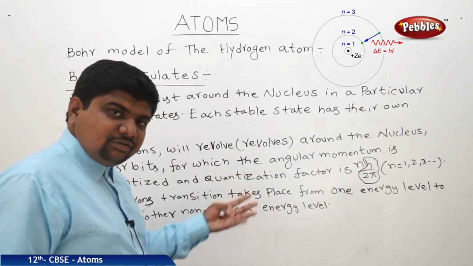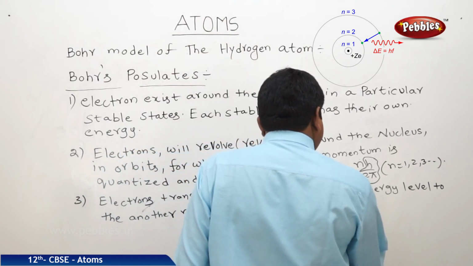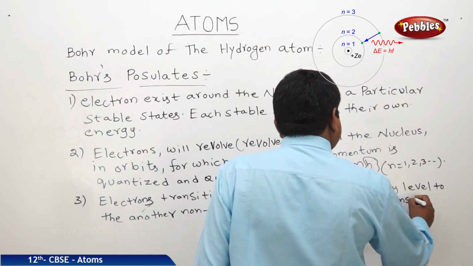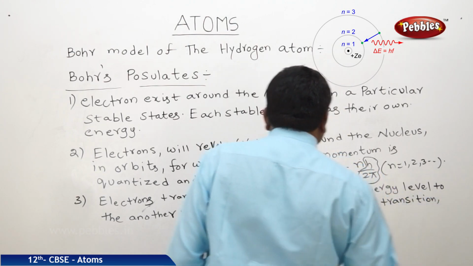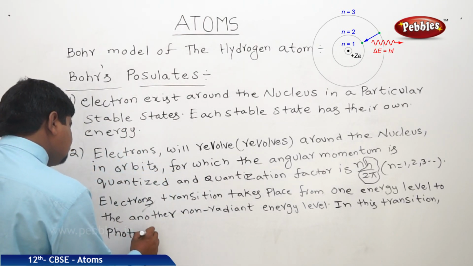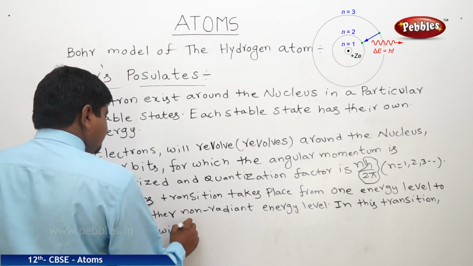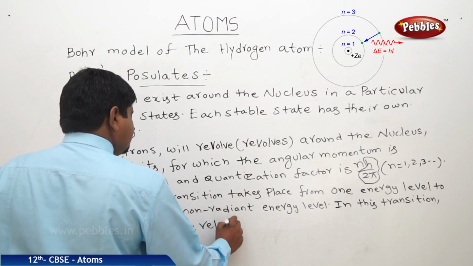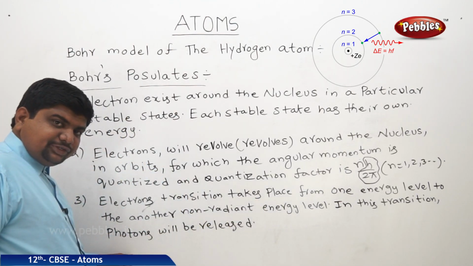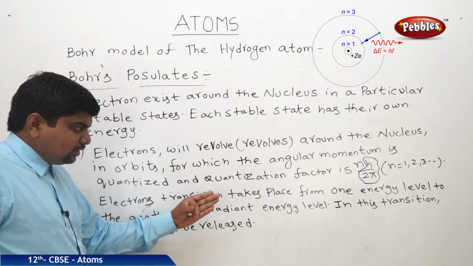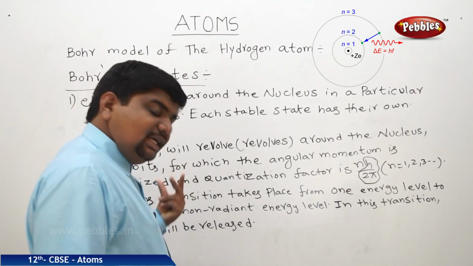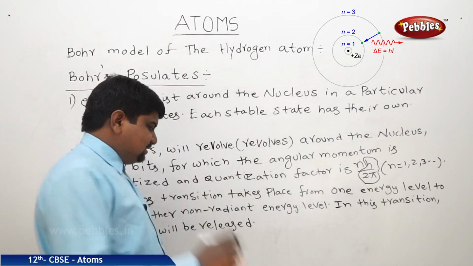So in this transition, photons will be released. And the energy of this photon, which is released due to the transition of electrons from one energy state to another energy state, is equal to the energy difference between initial and final states.